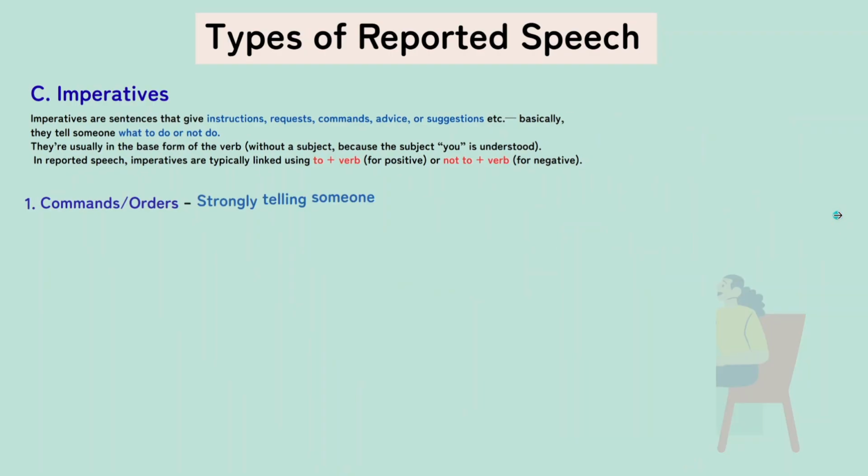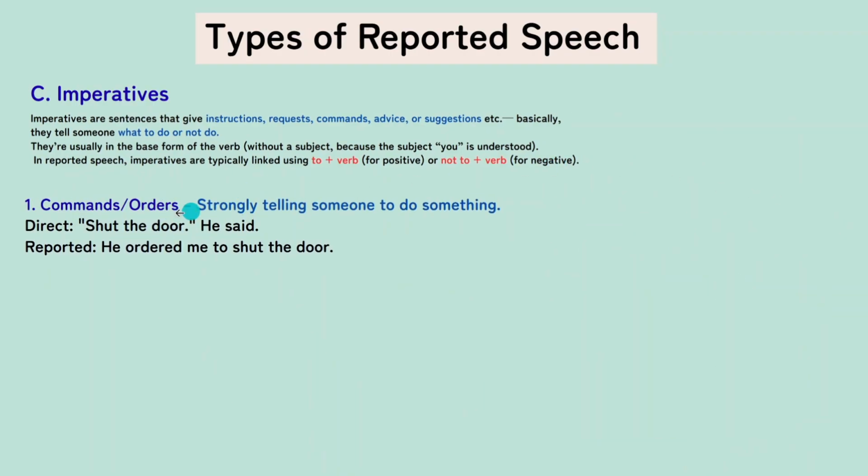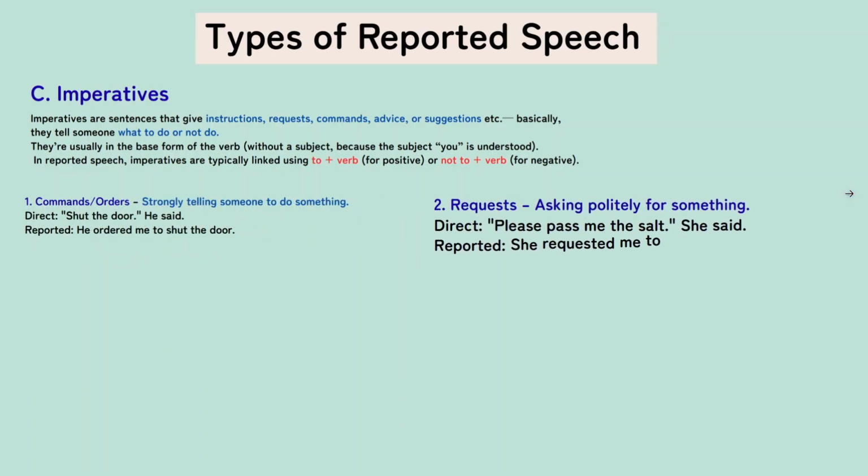Let us look at the first one, commands or orders. It is about strongly telling someone to do something. "Shut the door," he said. So it's an order, right? He ordered. Now see, the word said has been changed to ordered. Me to shut the door. This is the linker, as I told you: for the reporting verb, the positive sentence brings "to." Then shut the door. As you could see, there is no change. We have kept "shut the door" the same, without the quotation marks.